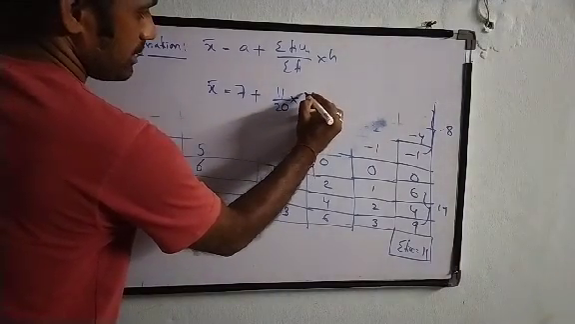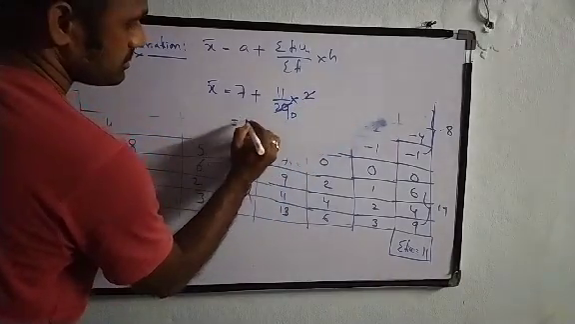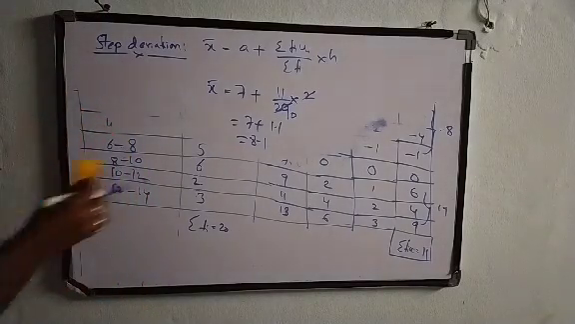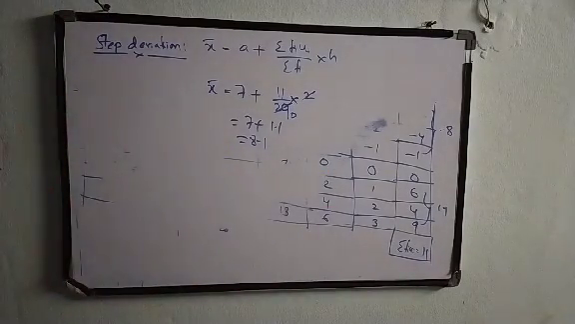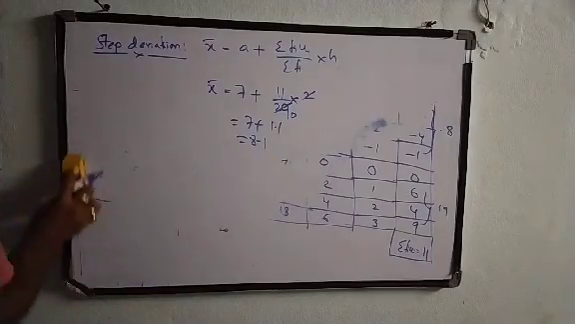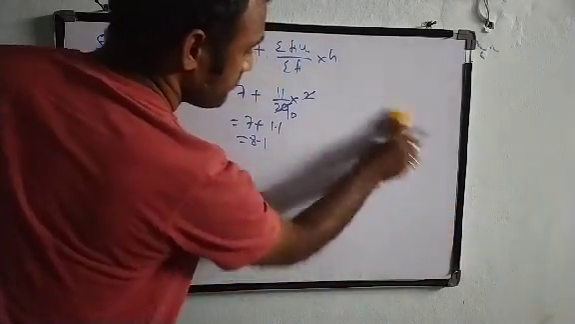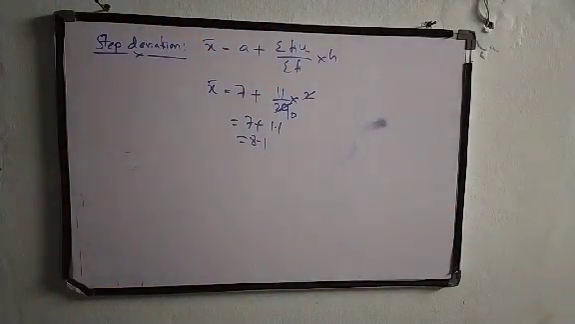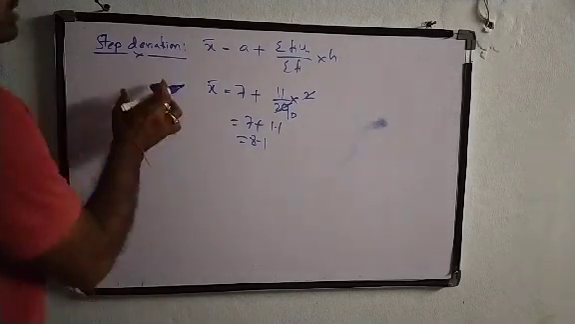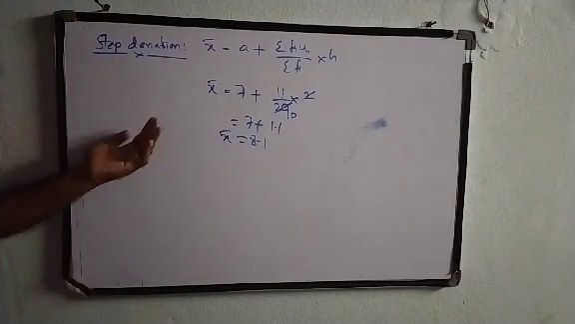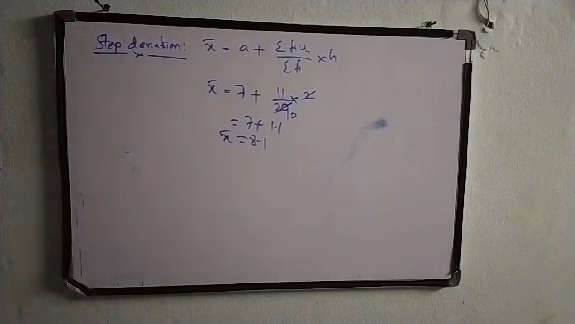20 into, so the length is 2, 2 ones, 2 tens, so 7 plus 1.1, which is 8.1. So here also we are getting the same answer. So if we observe those 3 methods, in all 3 methods we are getting the same answer. It means that either we can do it by using the direct method, deviation method or step deviation method. So that is our today's class.